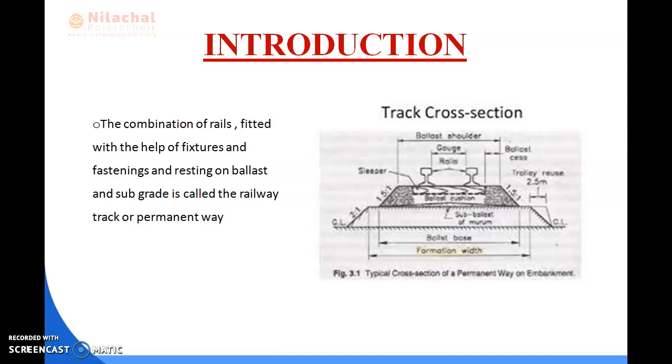So the permanent way costs nearly 40% of the total investment of the railway. Whenever we spend 100% on the railway, only 40% is used to make the permanent way. Okay, so this is your track image. Come to the next slide.